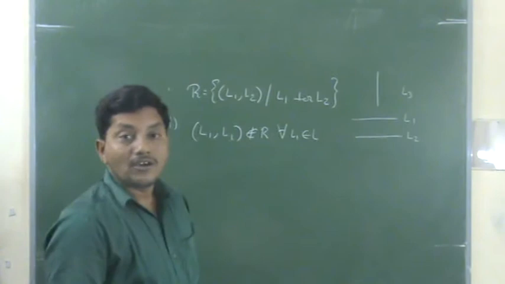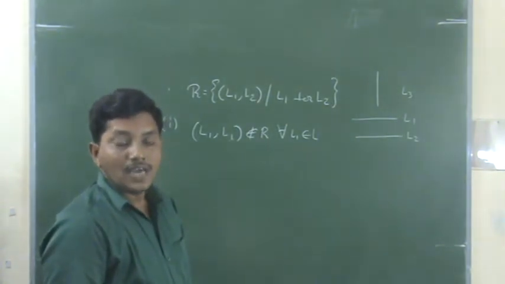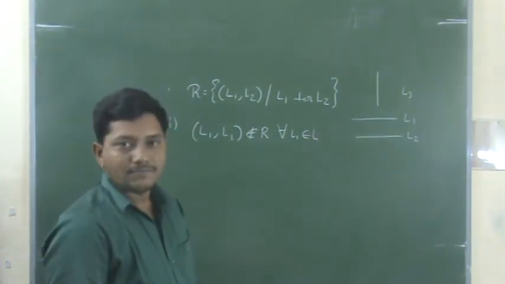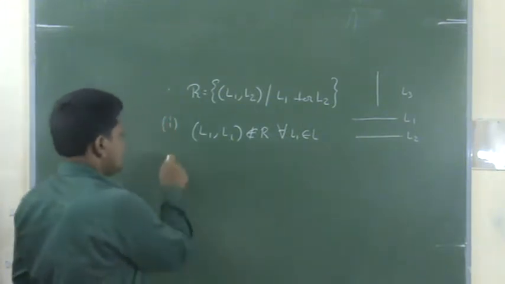For every L1 belongs to L. Why? Because every line is not perpendicular to itself. That is the condition. Next, symmetry.